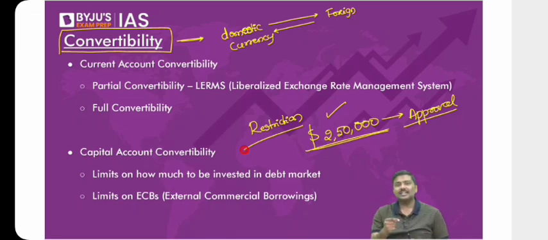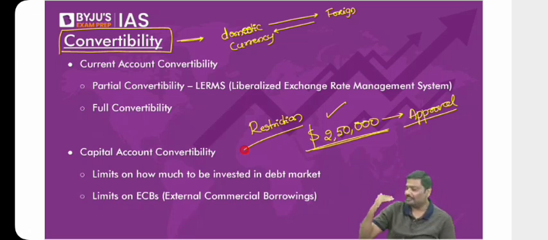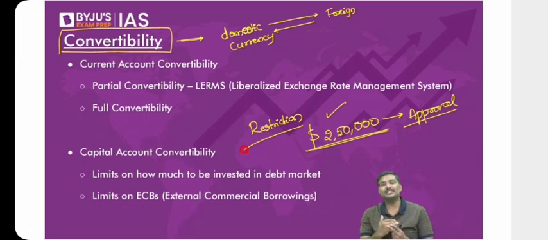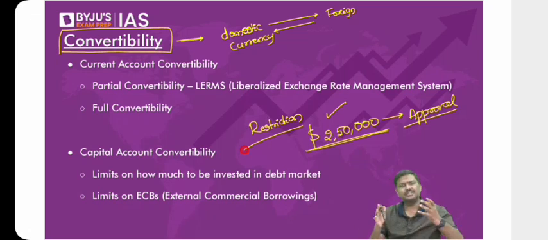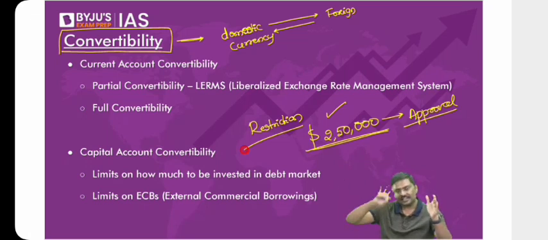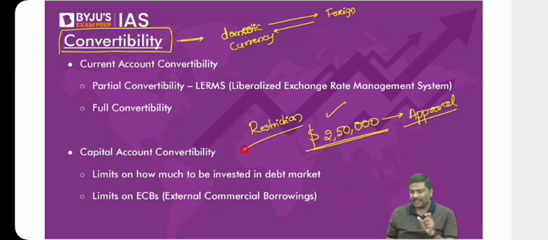Again, understand this. Investments in financial instruments. Think of it. Investment in a financial instrument, in which account does it fall? Does it fall in the current account or capital account? It falls under the capital account. So I hope you understand this. In the current account, there are no restrictions, no conditions. You can easily convert rupee to dollar, dollar to rupee, that is, domestic currency into foreign currency and back into domestic currency. But when you come to the capital account, there are restrictions, there are conditions which are imposed either by the government or by the RBI. Because we are concerned about the safety of the Indian economy. We are concerned about the security of the Indian economy. We are concerned about the volatility that could be created in the Indian economy.